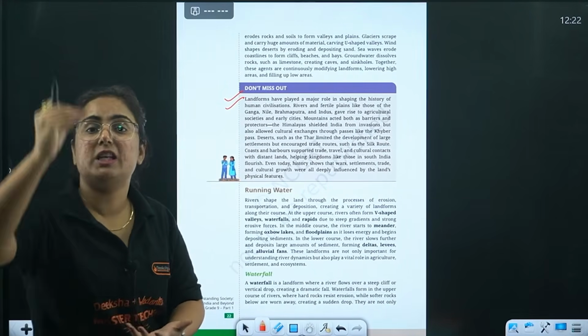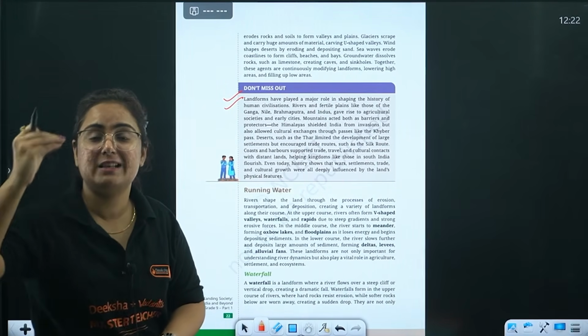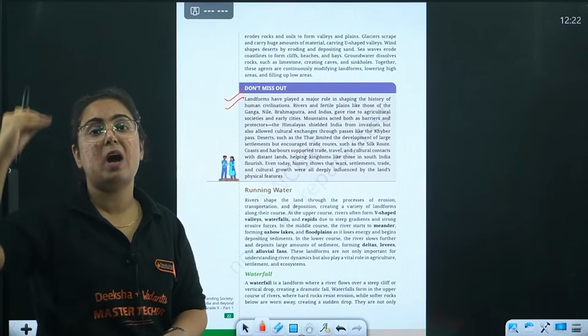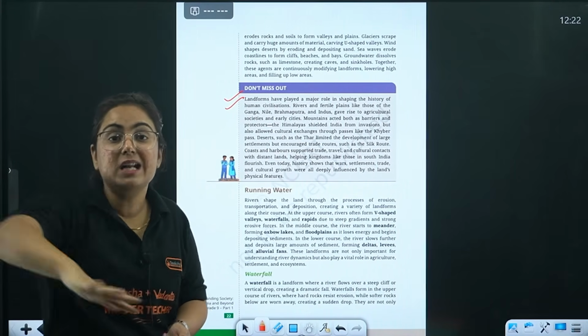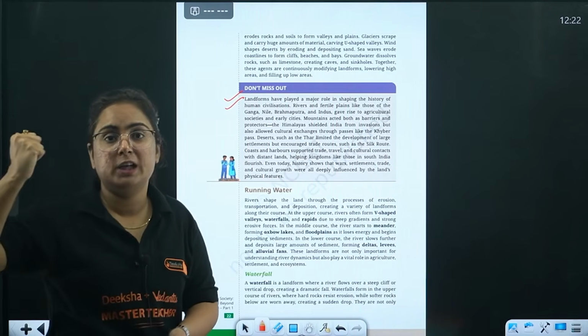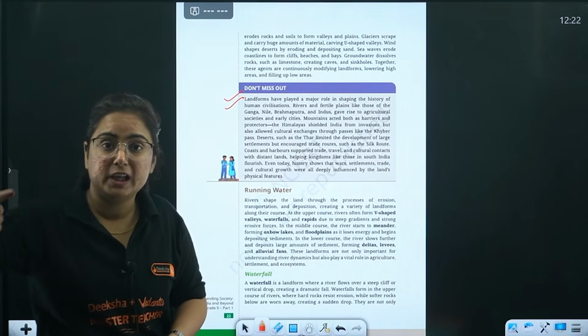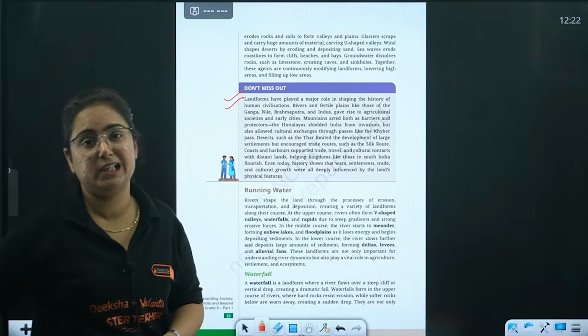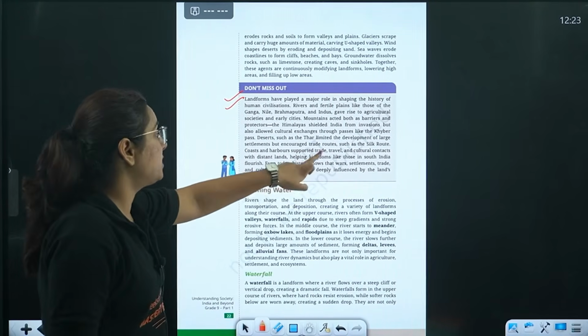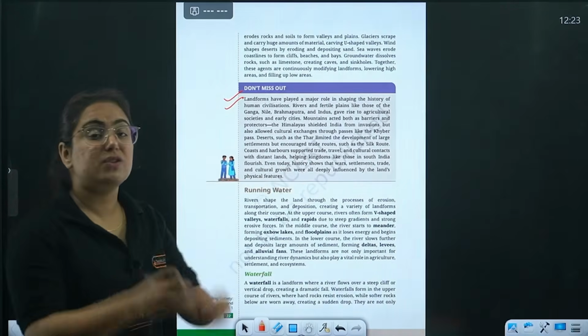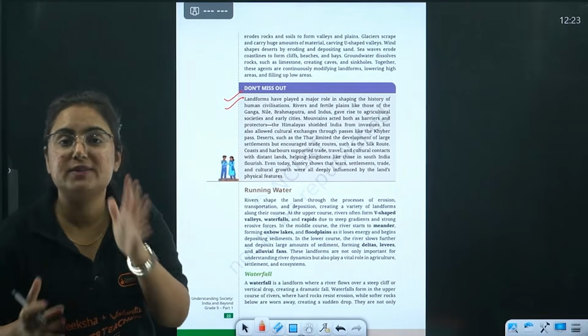Like why Uttar Pradesh and Bihar are the most populous regions in India also has a reason: the sediments brought by the Ganga and Brahmaputra rivers create alluvial plains there, which are highly populated because they are intensively cultivated. So yes, even today history shows that war, settlement, trade, culture and growth are deeply affected by India's physical features.